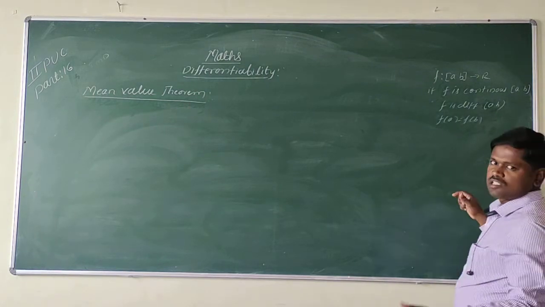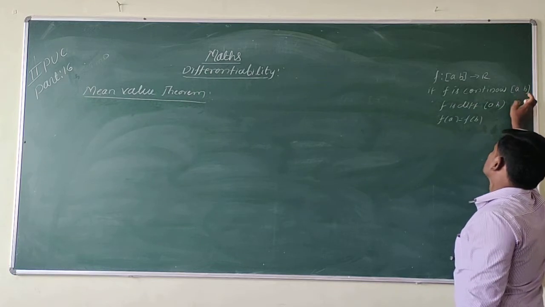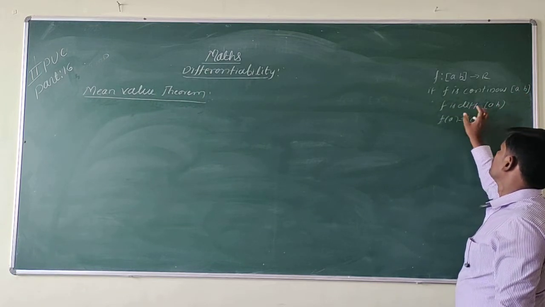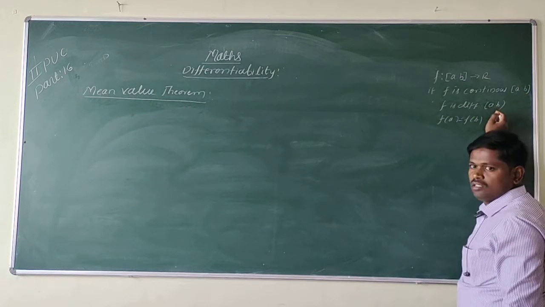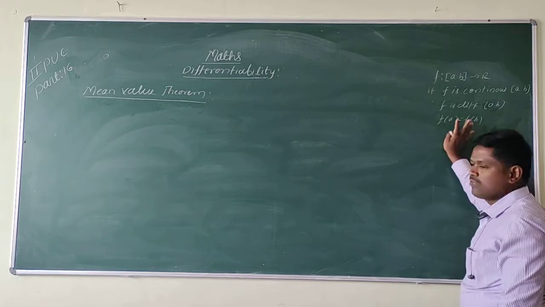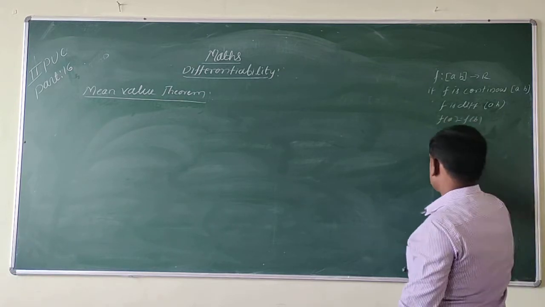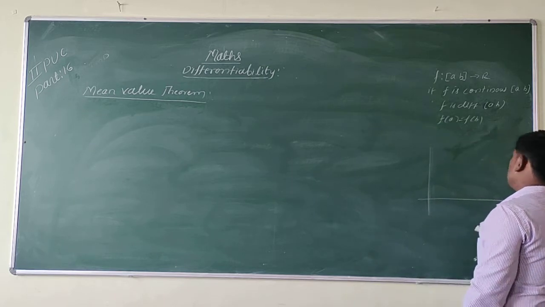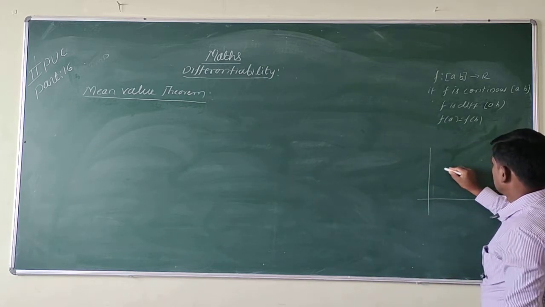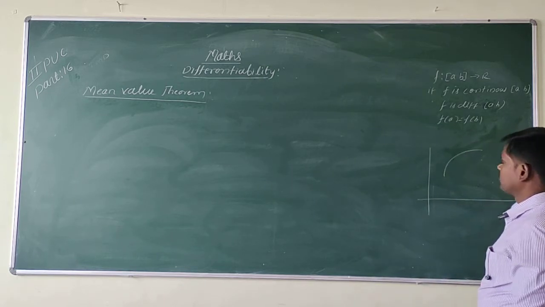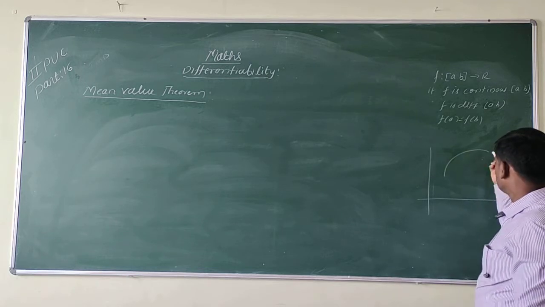Some functions are continuous in the closed interval A comma B and differentiable in A comma B, but suppose f of A is not equal to f of B. Suppose I am taking one function like this.